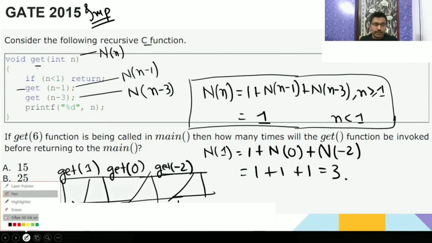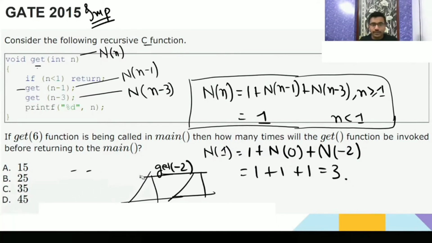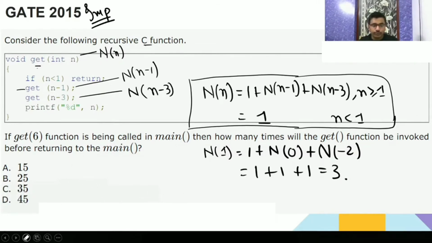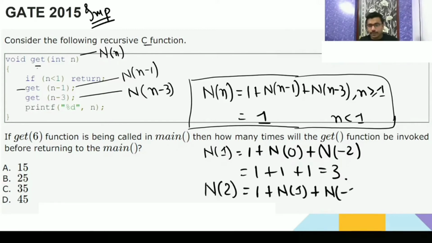Now we will continue like this. N(1) we got as 3. Now for N(2) we will find. N(2) is going to be 1 plus N(1) plus N(0), because 2 minus 3 is minus 1 and 2 minus 1 is 1. It's going to be 1 plus N(1), which is 3, and N(0) is 1 because it's smaller than 1. You are going to get 5.